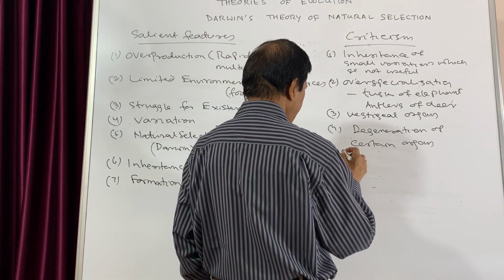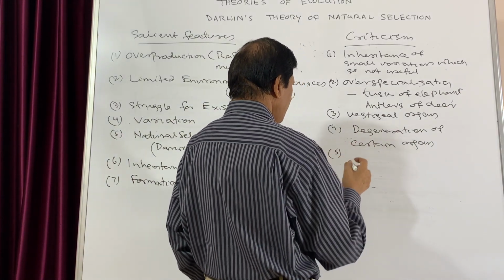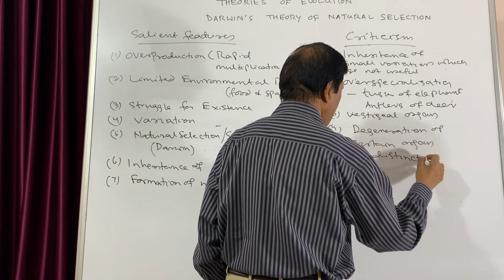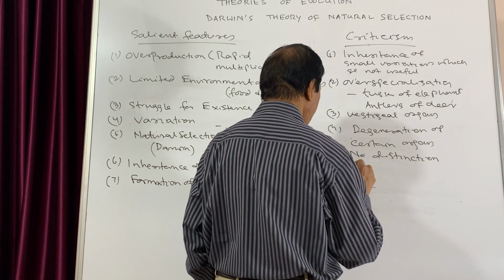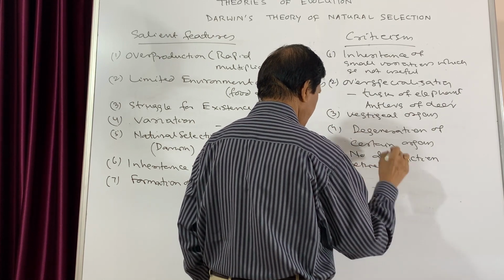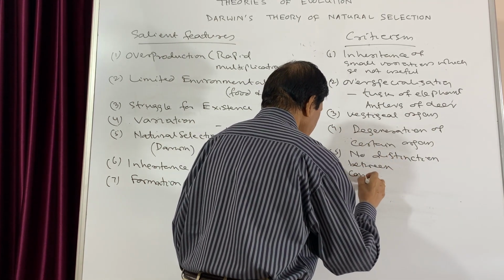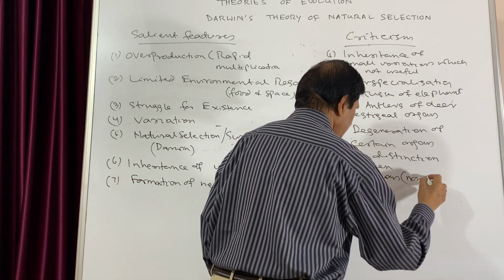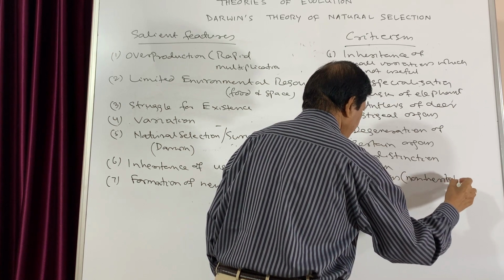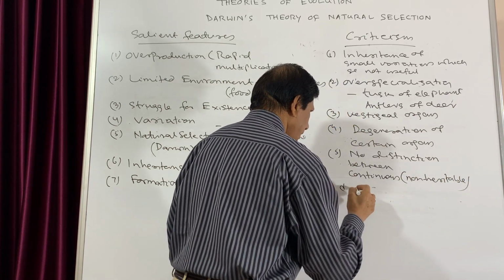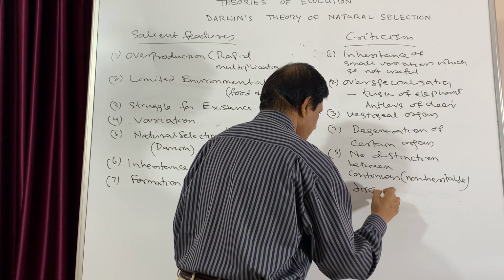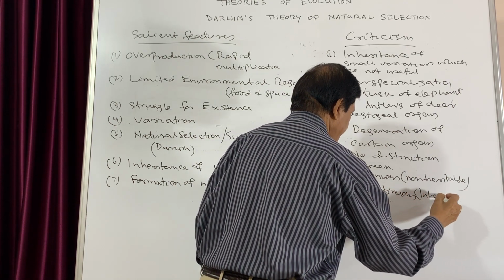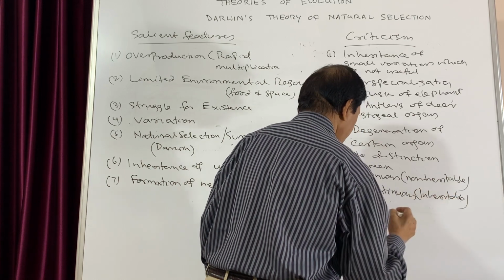And the fifth objection is no distinction. This is a very important point. No distinction between continuous, which are non-heritable, and discontinuous, which are inheritable, variations.